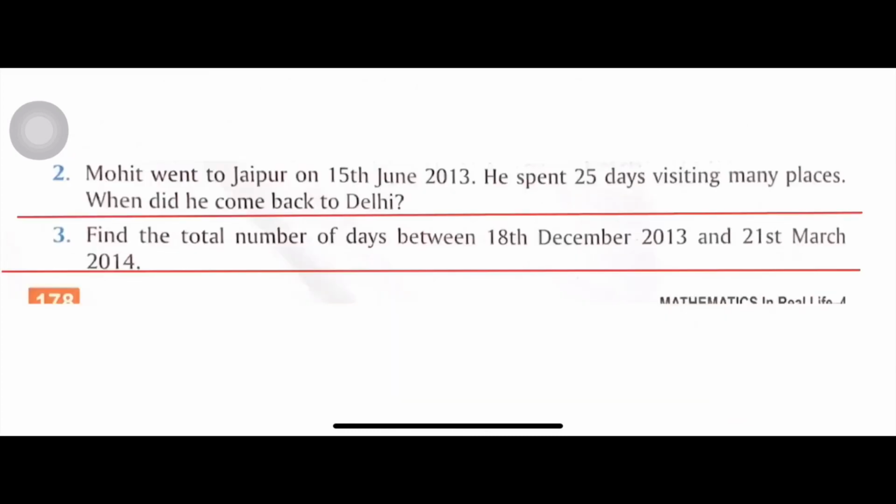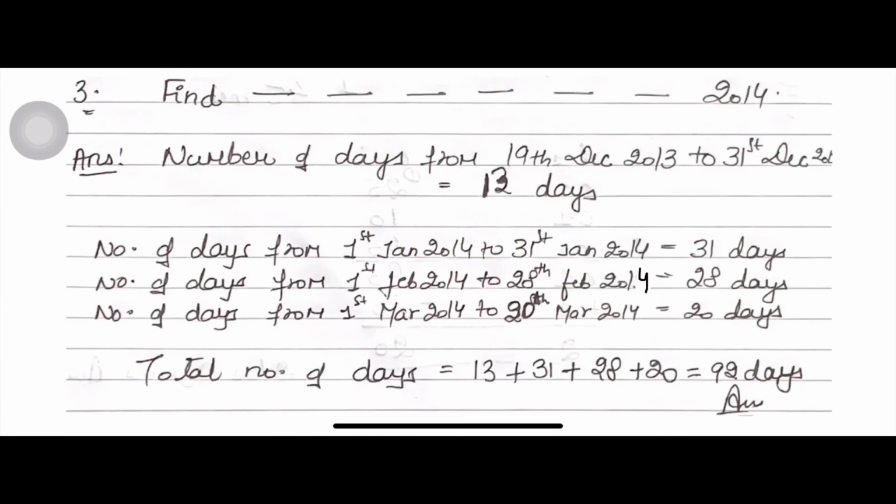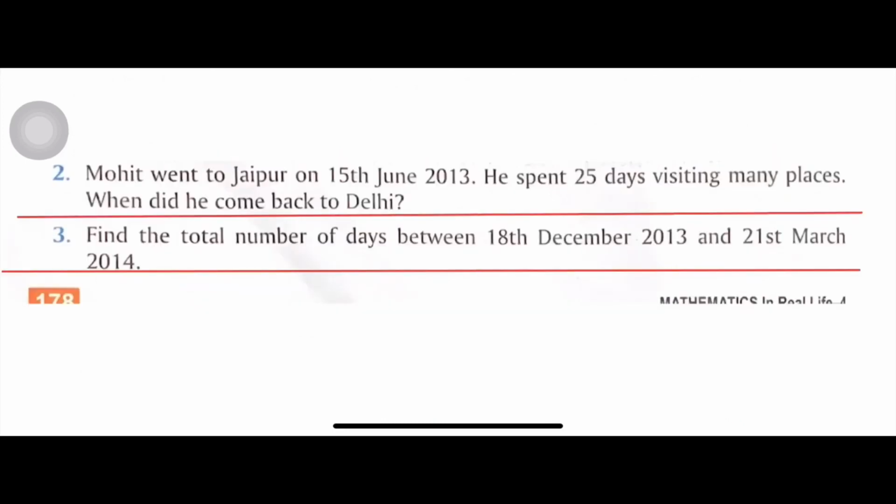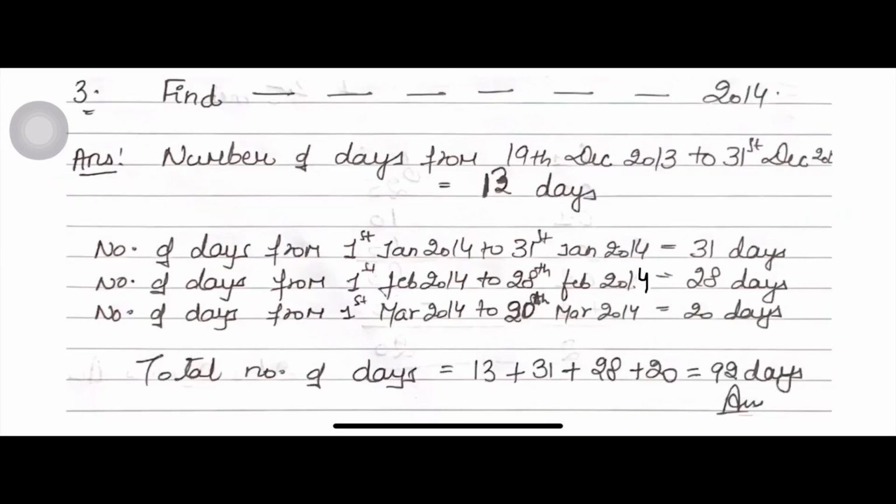Now in this we will not count 18th December and 21st March because here it is written between. That's why I have started from 19th December and gone till 20th March. I will not count 21st March because here it is written between. When between is given, we will not count these dates. So 1st March to 20th March, only 20 days. Now the total number of days is 13 plus 31 plus 28 plus 20 is equal to 92 days. So there are a total of 92 days.